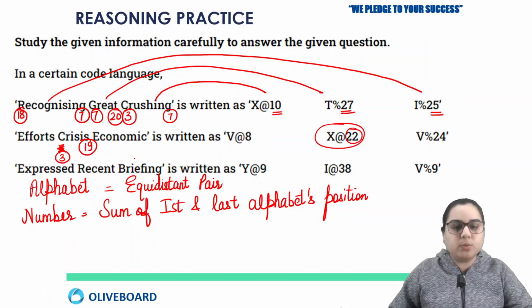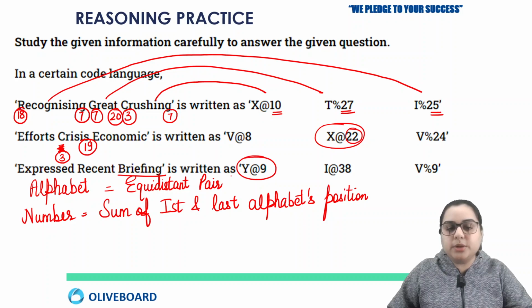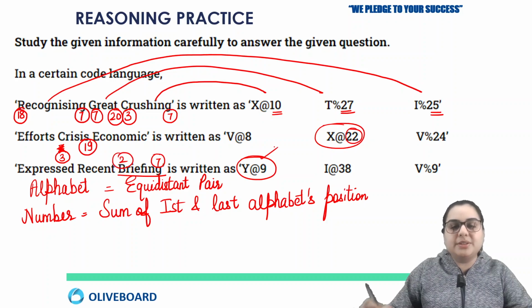Okay, you can check one more word also. Let's check the word briefing. So the pair with B will be Y. So this is the answer for the word briefing. Okay, so B is 2 and G is 7. So 7 plus 2 becomes 9. So here you have this 9.